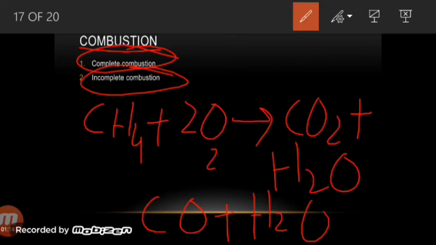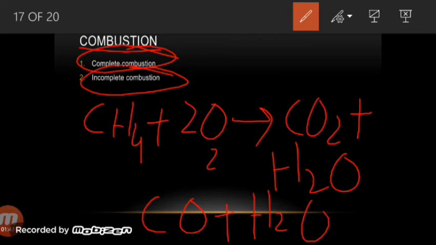So alkanes will ignite and produce a lot of energy because it is an exothermic reaction. Exo means outer, therm means energy. Whenever the energy goes out of the system, it is an exothermic reaction. So the combustion of alkanes is highly exothermic in nature. Thus alkanes make good fuels. For example, we use methane as a domestic fuel or cooking gas. Petroleum fractions like petroleum gas, kerosene, diesel, and oil all contain alkanes. So they are all good fuels.